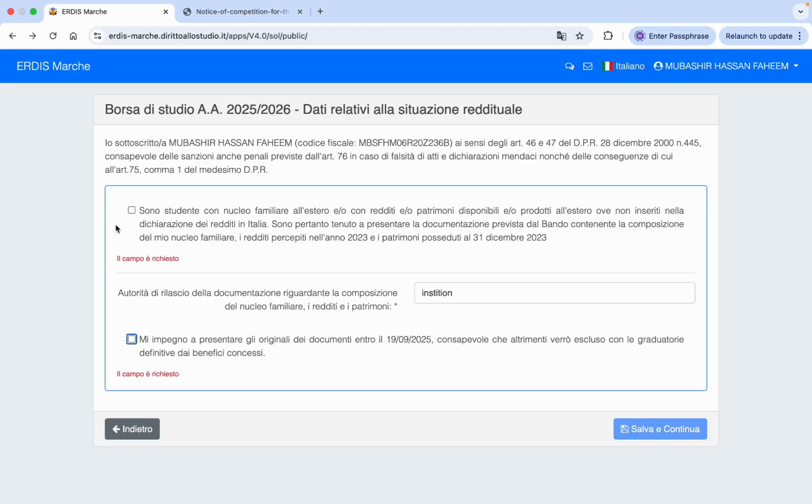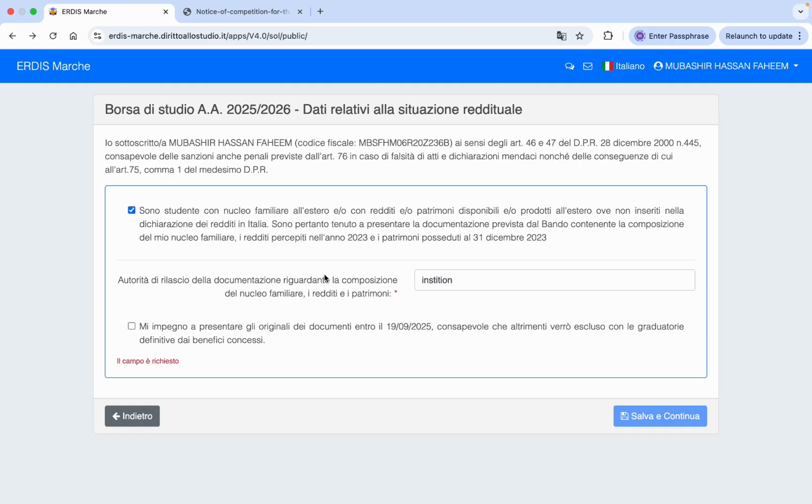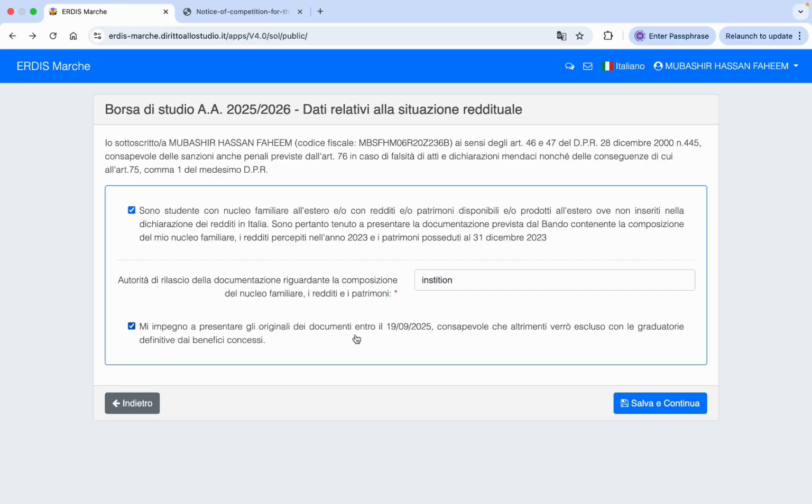Okay, the first box is the declaration that your family has an income in the year 2023 abroad. So you will do the declaration in Italy and you need to tick this declaration. Then here you need to write the institution name that has issued these documents, your family document and income document. And you need to tick this box that you will provide these documents by 19th September 2025, and if you are unable to provide these documents, then you will not be considered in the ranking. So you need to agree with this condition, then click on Salva e Continua.